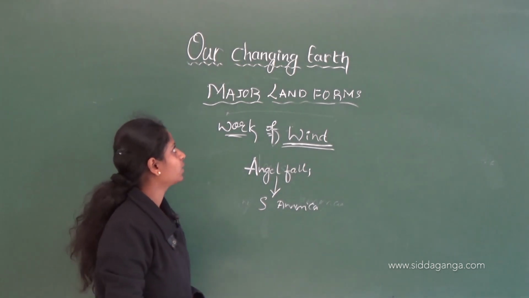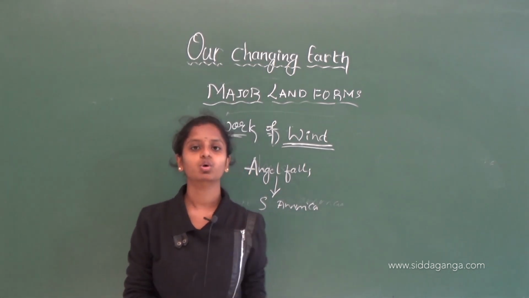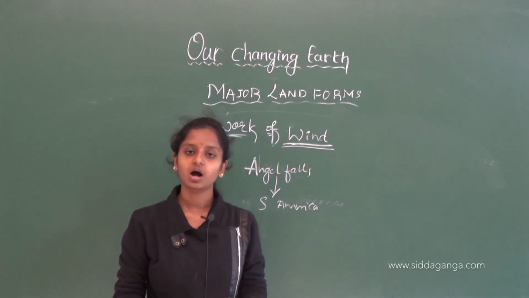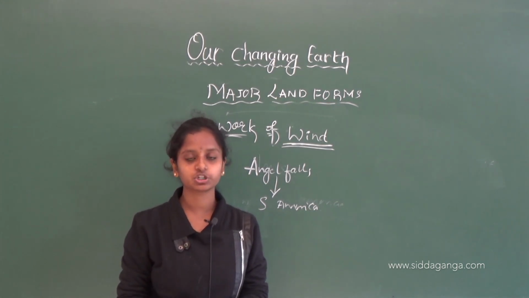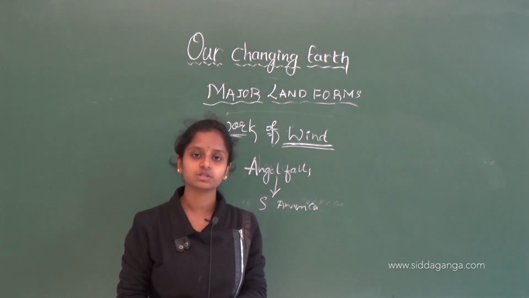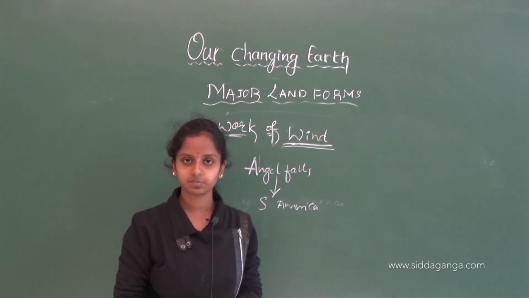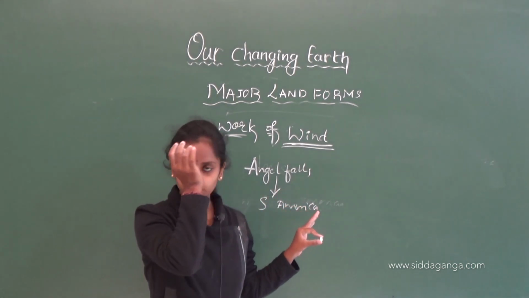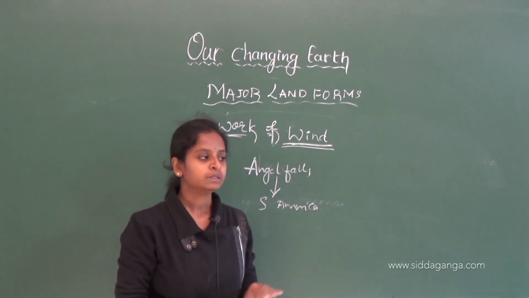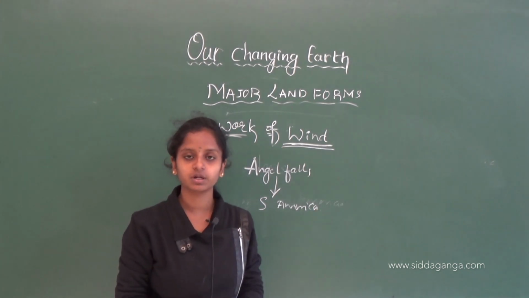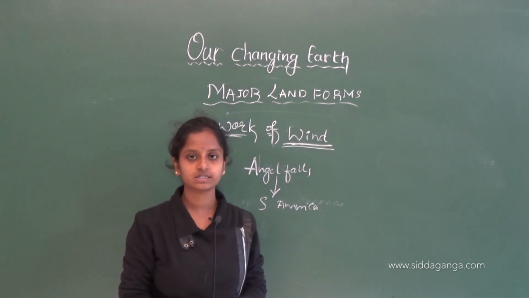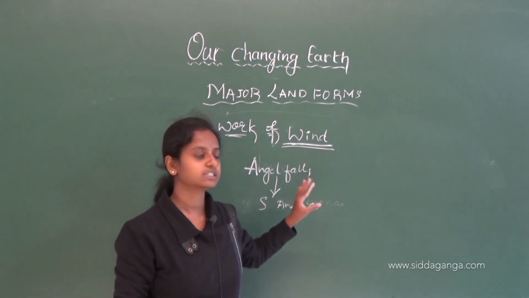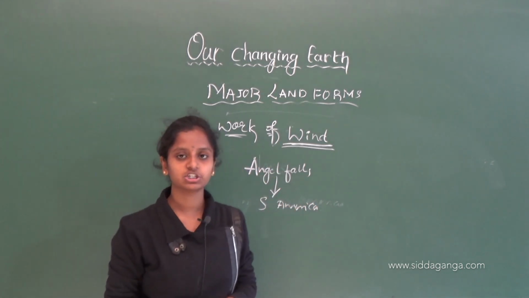So this was about the topic our changing earth, how our earth is changing from day to day, how it is changing inside and outside, what the causes for the eruption of volcanoes and the formation of earthquakes are, what the lithospheric plates are, and how the different landforms have formed and with what agents. So this is the end of the chapter, our changing earth.